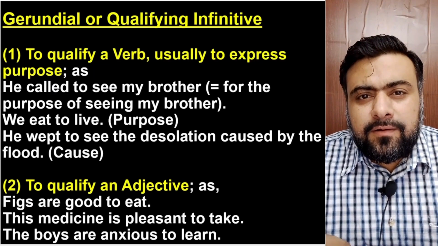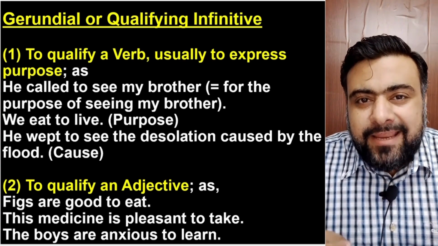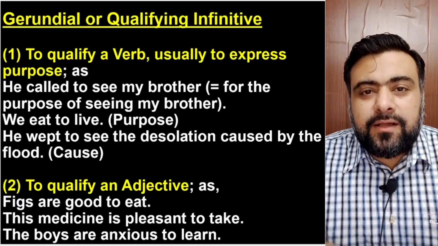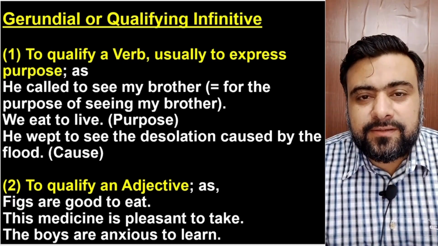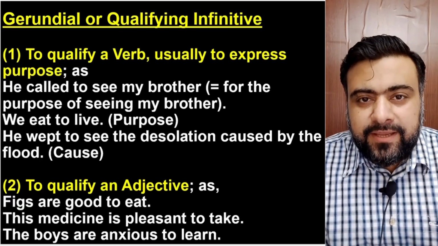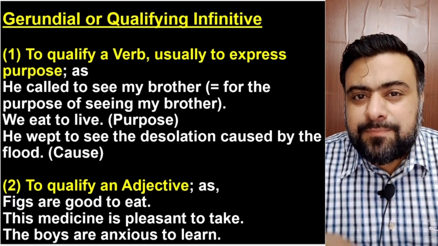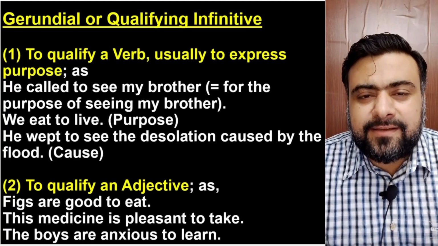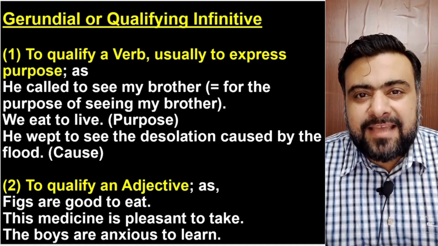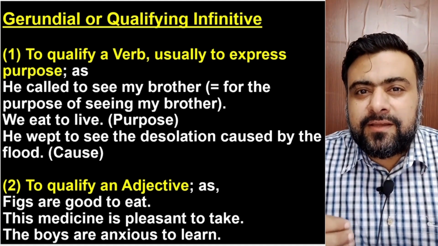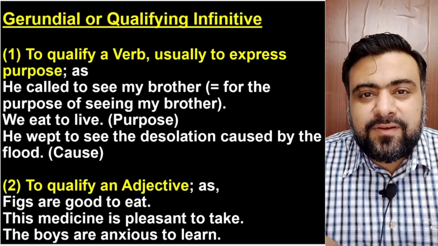For example, figs are good to eat. Good is an adjective and to eat qualifies good. Figs are good for what? To eat. For eating, figs are good. So over here, the infinitive to eat is qualifying an adjective that is good. This medicine is pleasant to take. Pleasant is an adjective and to take is an infinitive that is acting like a qualifier for the adjective pleasant. To take qualifies the adjective pleasant.